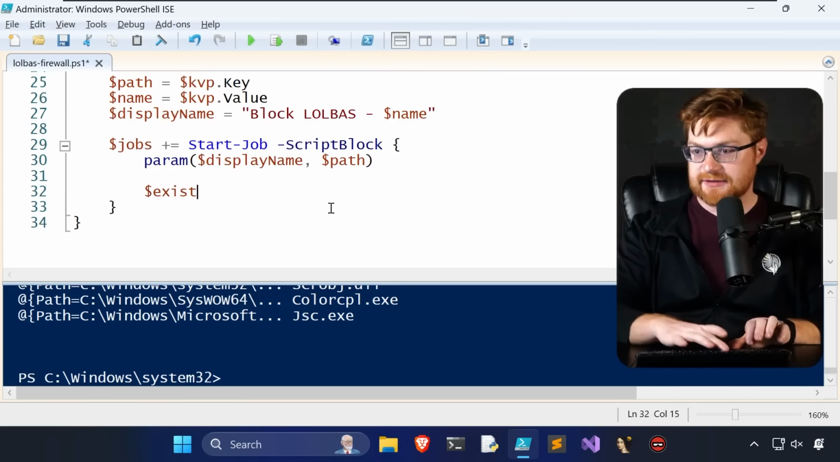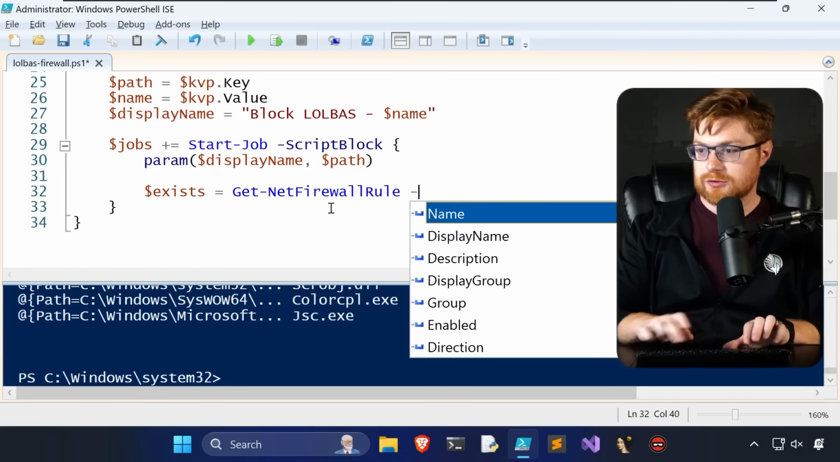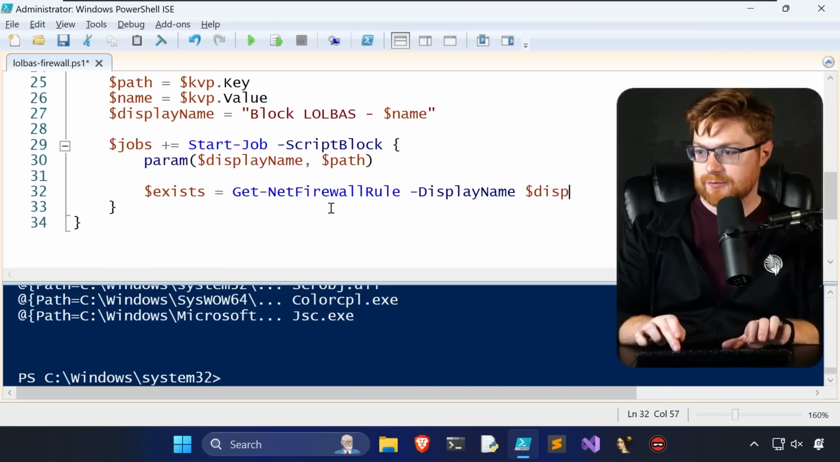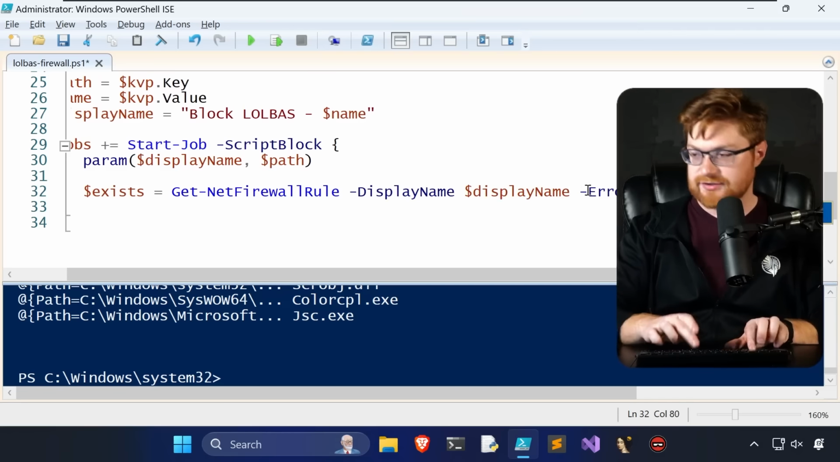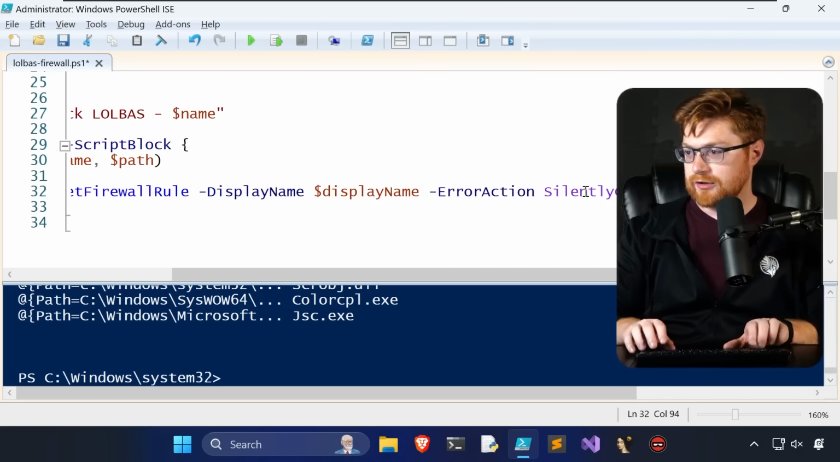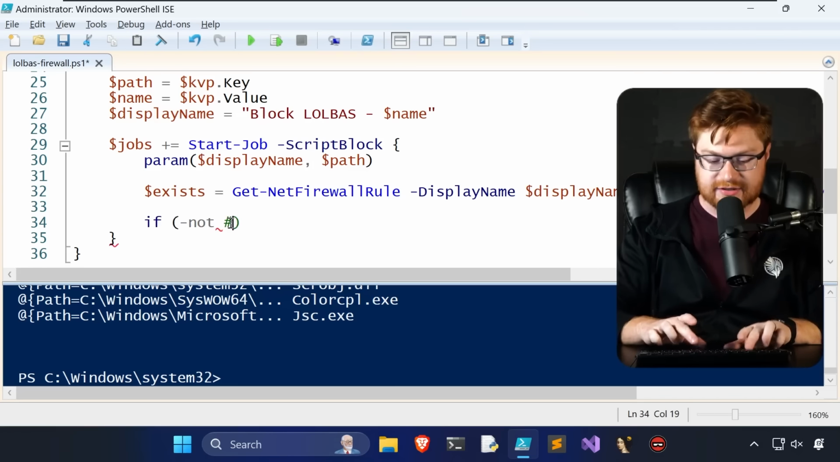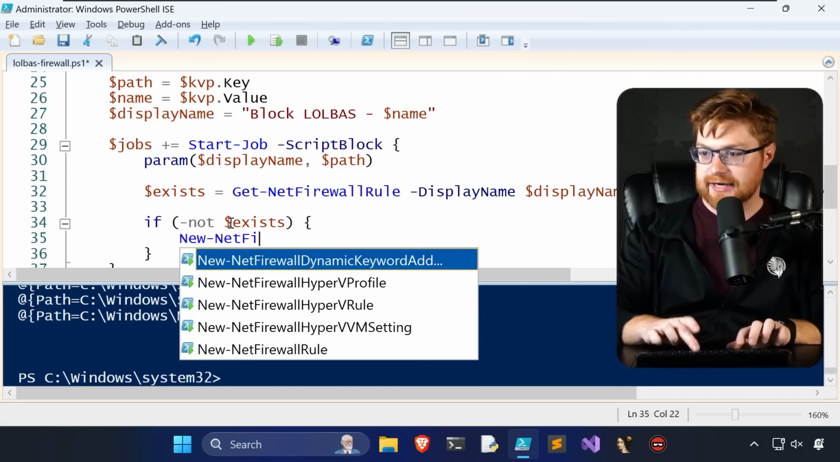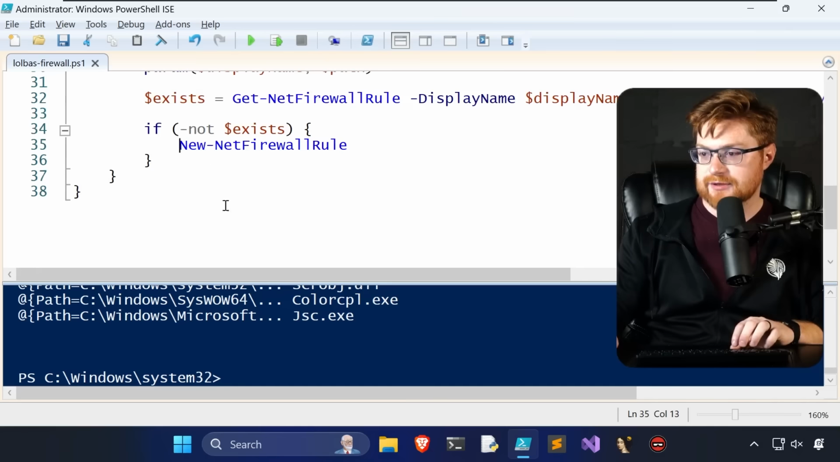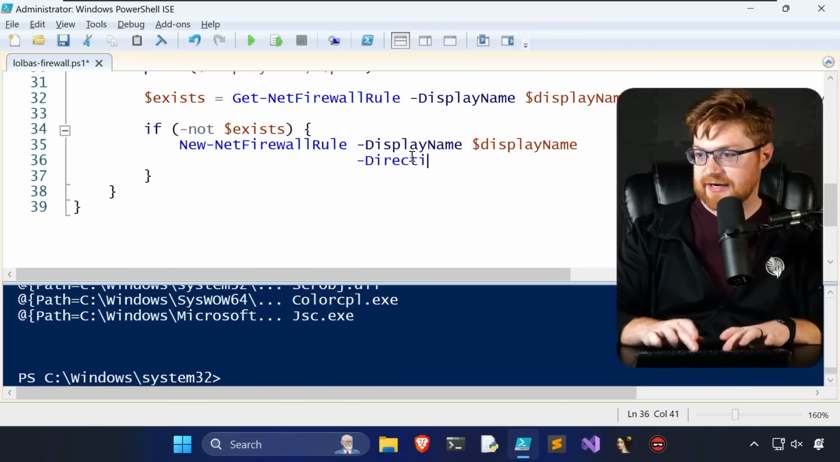Let's check if it exists, where we can get net firewall rule based off the display name that we will pass in. Let's add our same error action, silently continue there to ignore the haters. So if that does not exist, we will then add with a new net firewall rule. And we can try to make this a little bit readable. Like let's do our display name given the display name. We'll need to specify the direction.